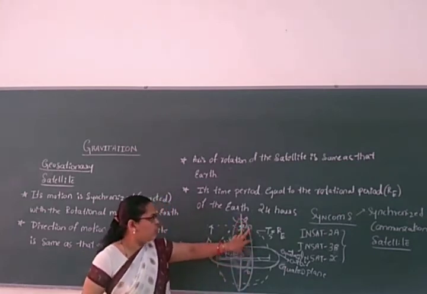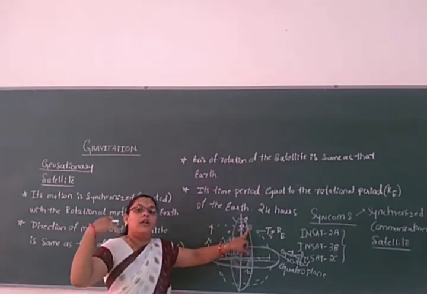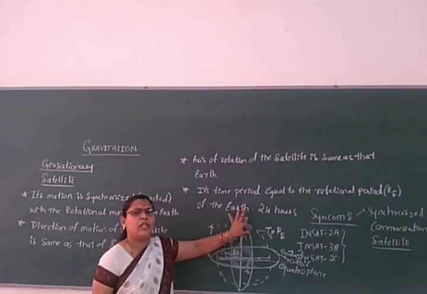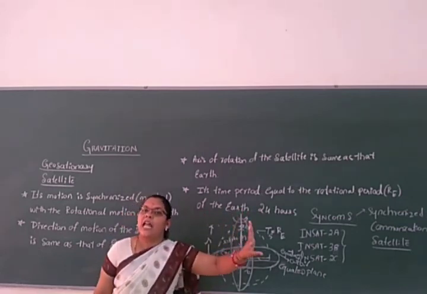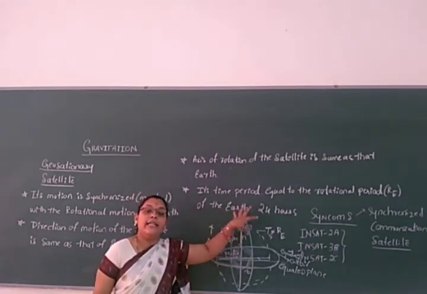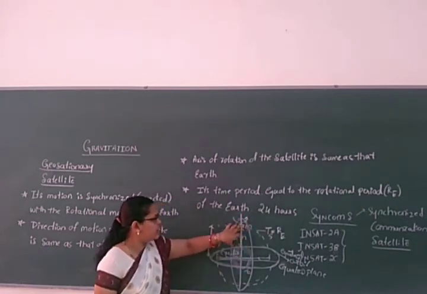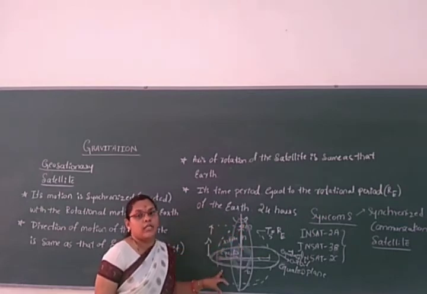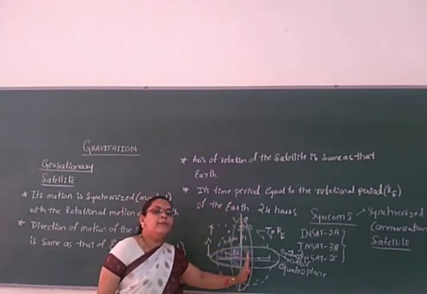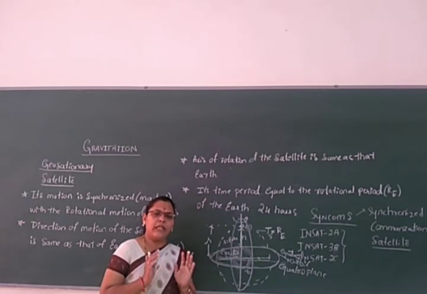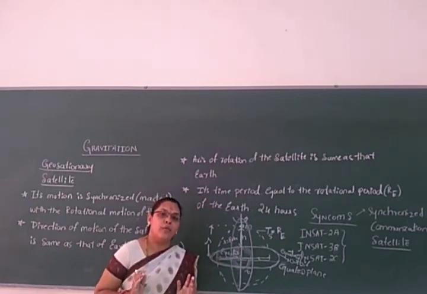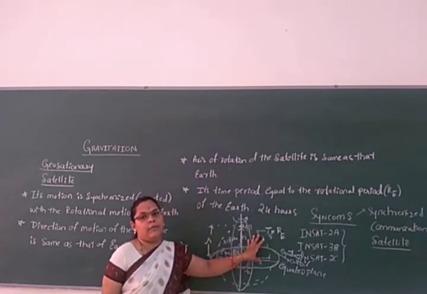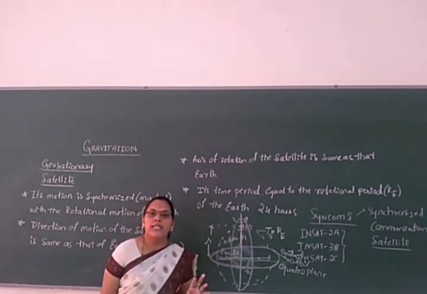If you want a particular portion, whether Delhi or Dharwad, in a particular position, what will be the climate or the entire area of that portion? That will be observed and studied by us with the help of the polar satellite, which is perpendicular to the equatorial plane. It will go over a particular area, a particular portion, with respect to one particular local diameter. That is the use of the polar satellite.